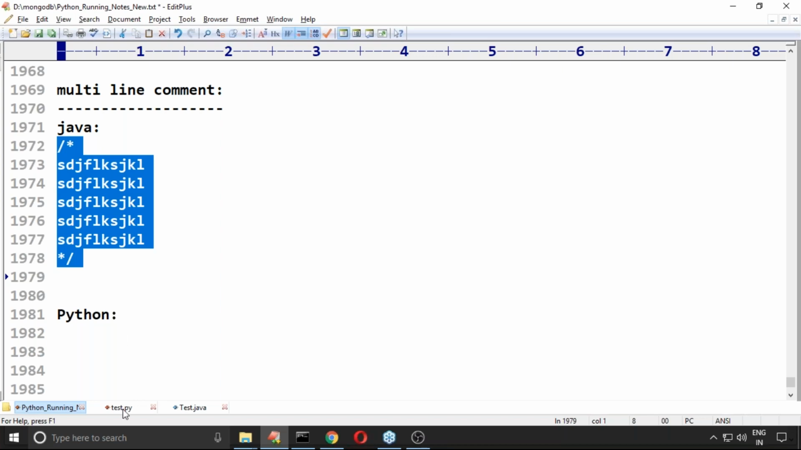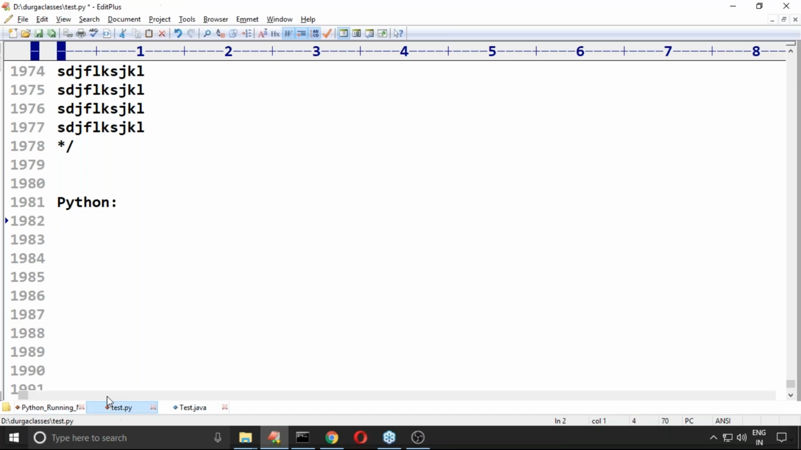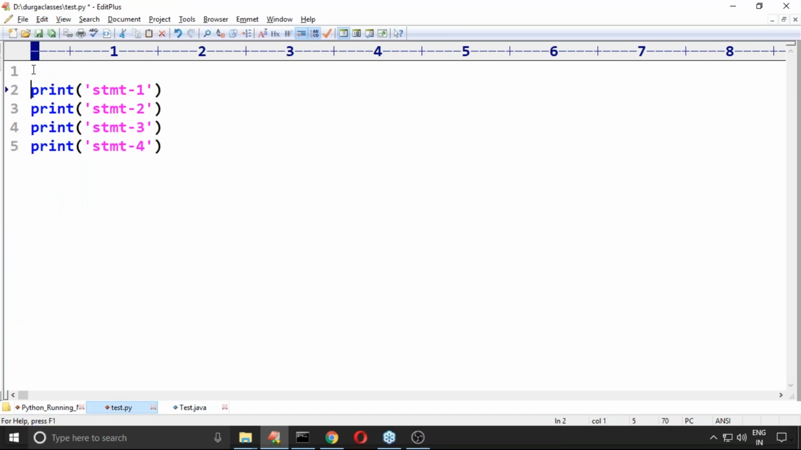In Python, how to define it? By using triple quotes, like a multi-line comment. Correct? Yes or no? Please confirm.